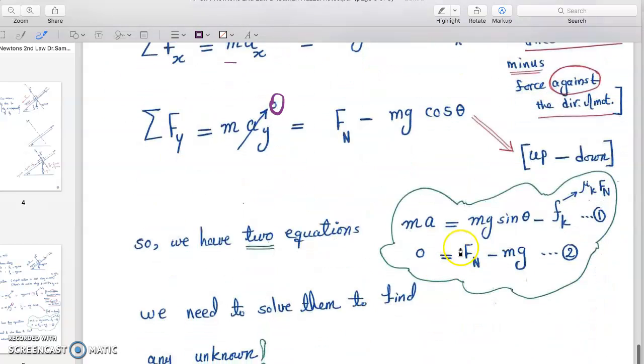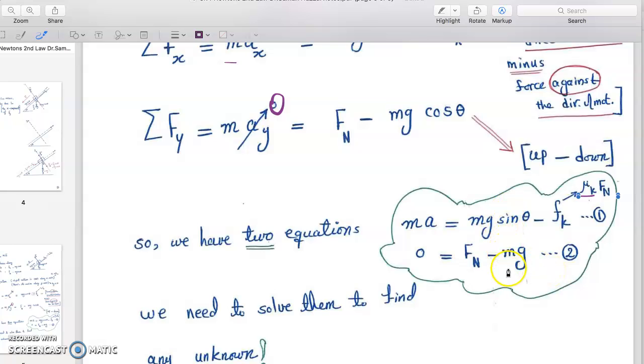Now we have two equations. ma is equal to mg sine theta minus fk. And from the PowerPoint slides that you were supposed to read, we know that the friction force is equal to mu k times Fn. And then 0 is equal to Fn minus mg cosine theta. Now we are no longer in a physics problem. We are in a mathematics problem.